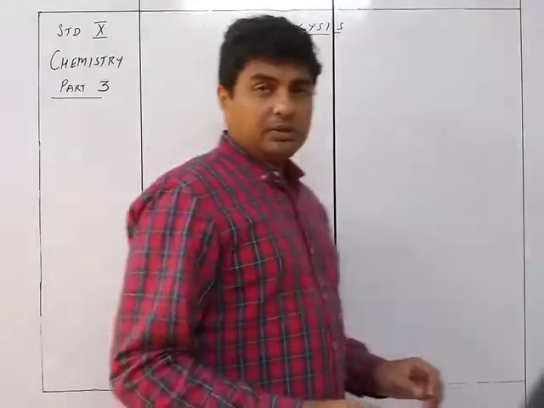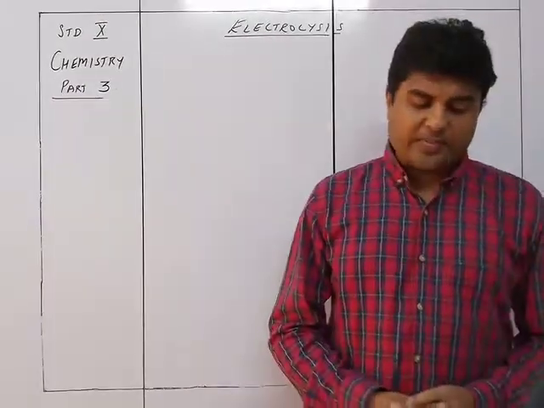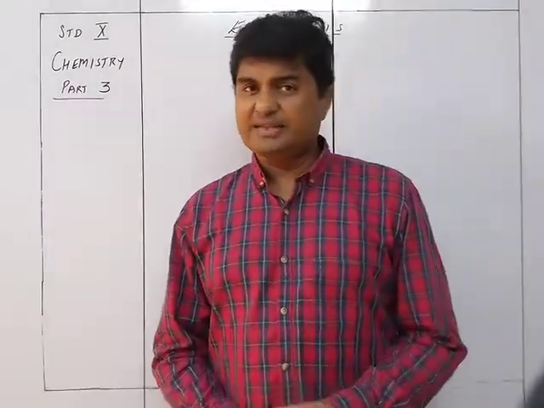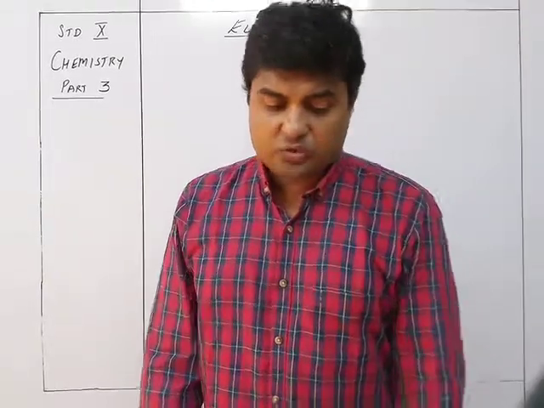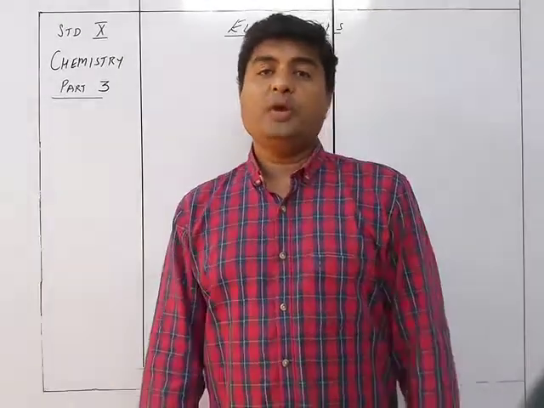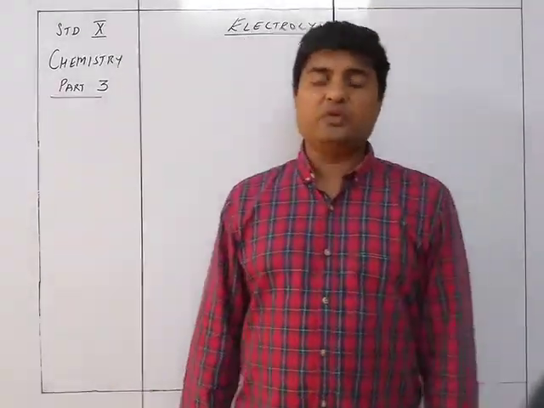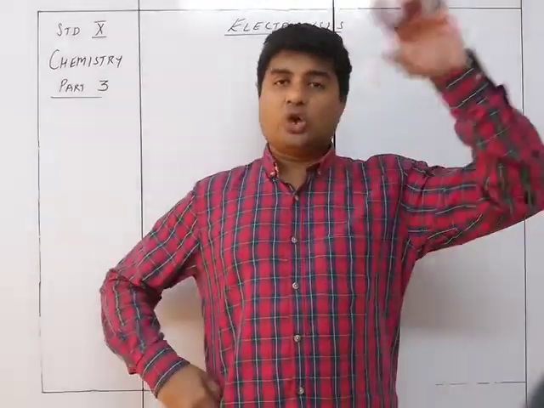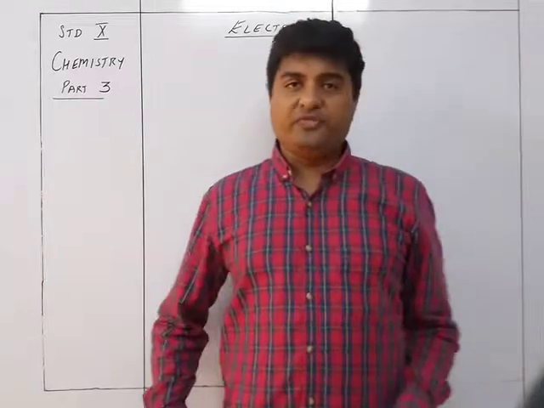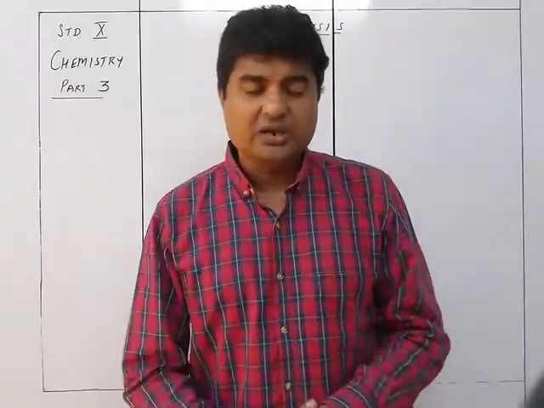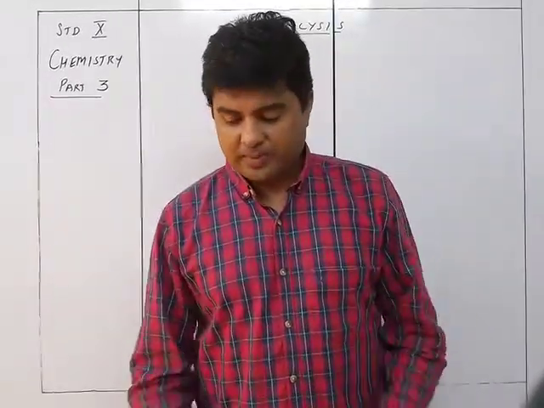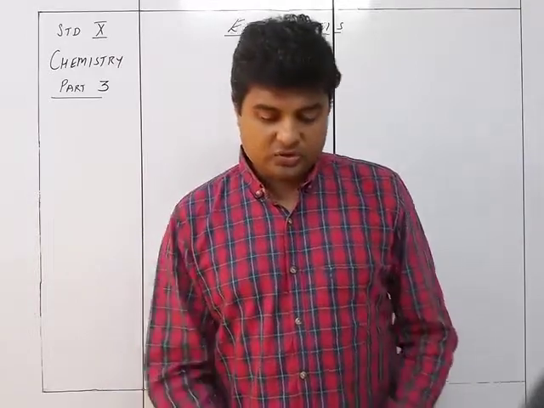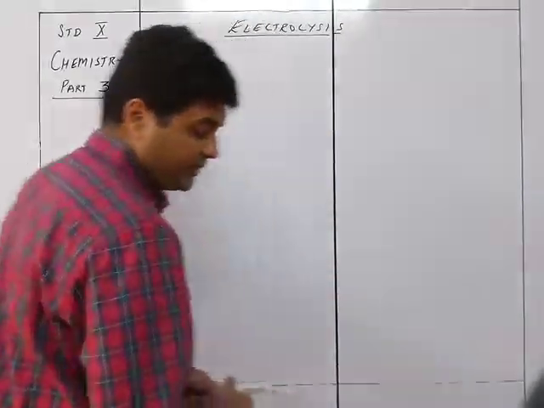So the last thing we saw was the electrochemical series. Now the electrochemical series tells us which ions will be difficult to obtain at the electrodes and which ones will be easy to obtain at the electrodes. The ones at the top of the electrochemical series will be difficult to discharge, whereas the ones at the bottom of the electrochemical series will be easy to discharge. So we can just go through the electrochemical series once again.